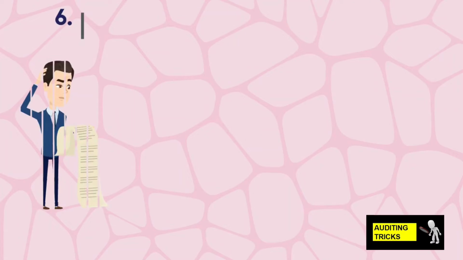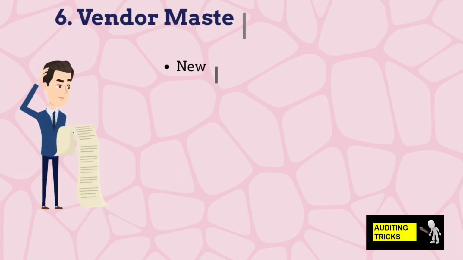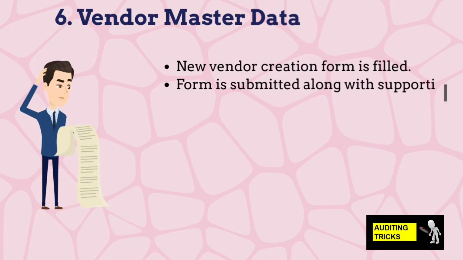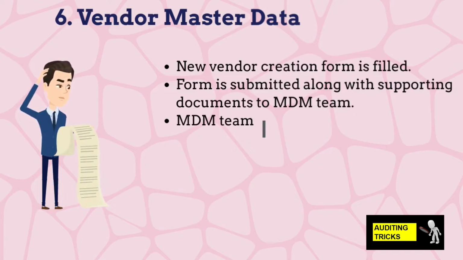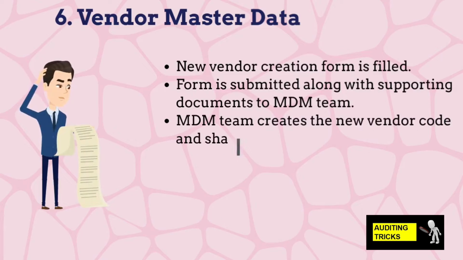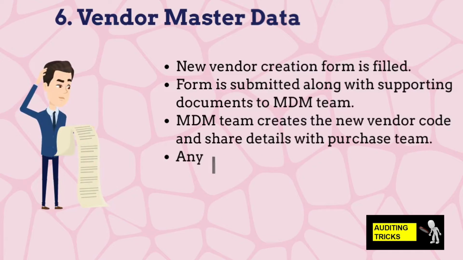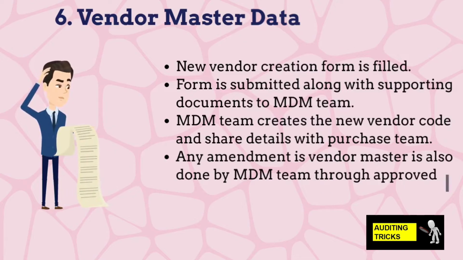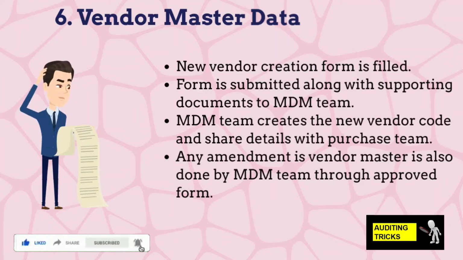Vendor master data management process. In case a new vendor is finalized, then the purchase team fills the vendor details in a new vendor creation form along with supporting documents like their financial statements, bank details, tax documents, etc. and shares the same with the MDM team for creation of a new vendor code in the system. If any vendor details are to be changed in future, then also the changes are to be made in the system by the MDM team.